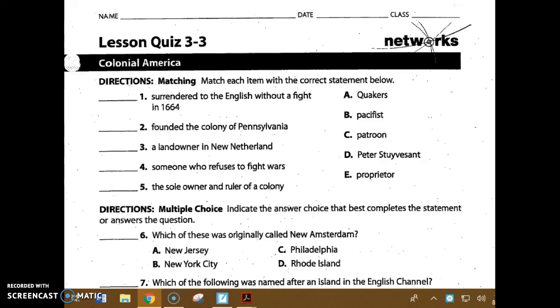Today you'll take your quiz for Section 3.3 in Social Studies. Remember to put your name, date, and class period at the top of the page. The first section is matching. Match each item with the correct statement.